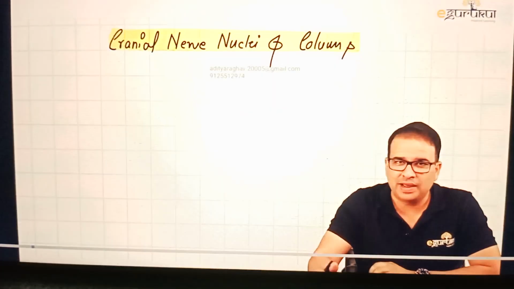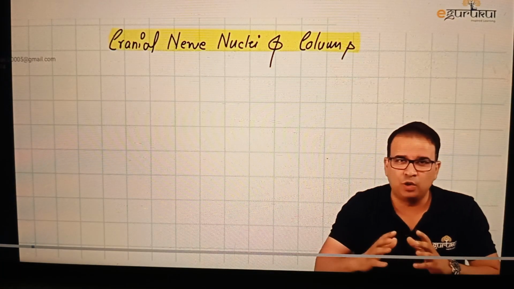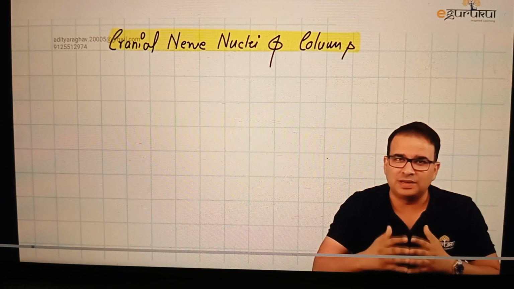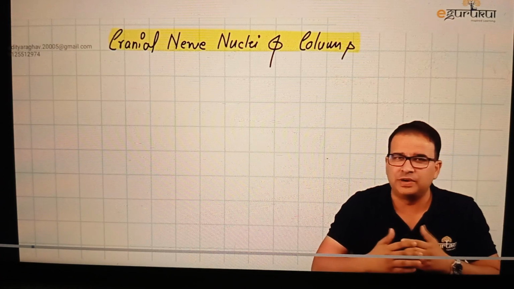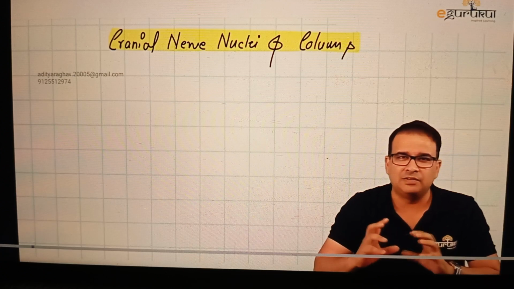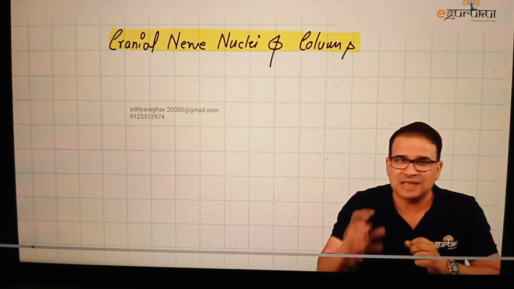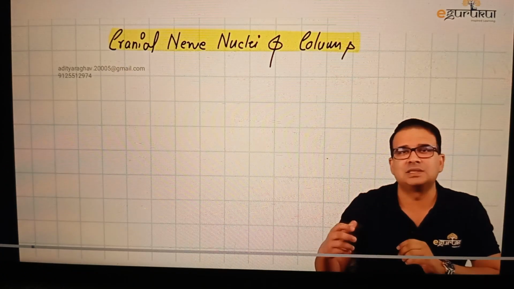So let's start with the cranial nerve nuclei and columns. Well, first, let me tell you the approach for how we're going to go about this topic. In the cranial nerve nuclei, first we need to understand the requirement for the columns. We have 3 different columns, but we have 4 different columns. So we've got to look into a slightly developmental part of that, why there is a need for 7 columns. What exactly is the meaning of all the columns?